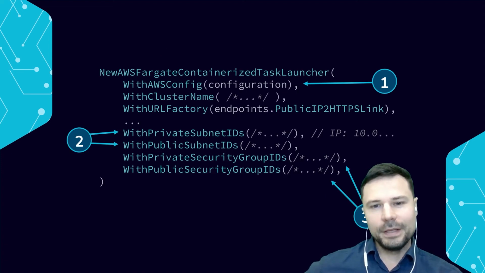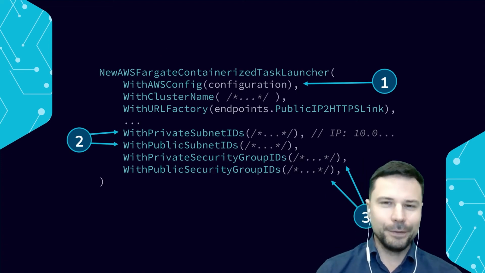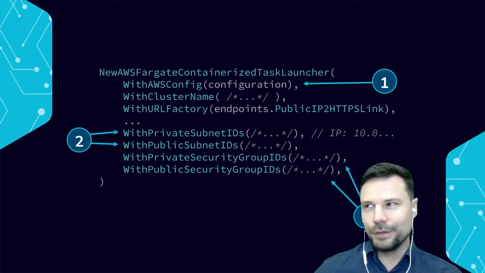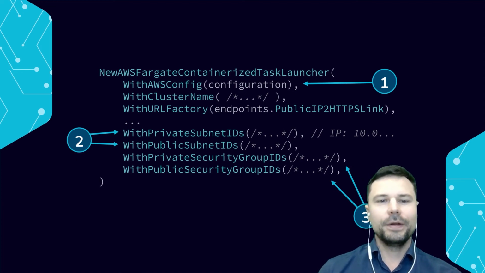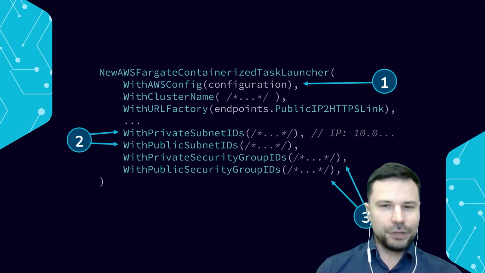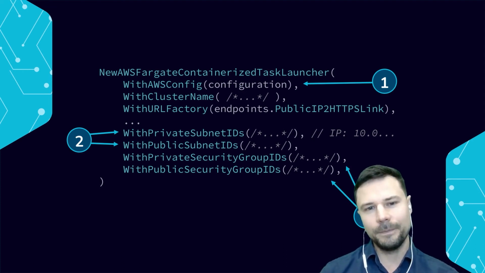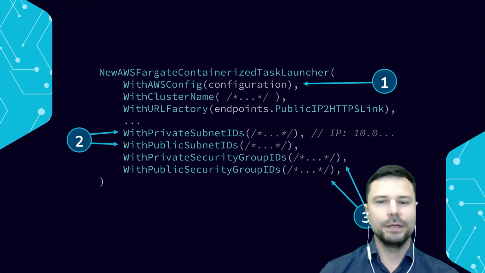Suppose we're writing a Fargate containerized task launcher. I had to write one of those the other day. This is not easy. So Fargate is an API on top of Kubernetes, which is a nightmare to secure. So Fargate is a little bit easier in that regard. But still, we have to be vigilant, and we have to check the AWS config that it's correct, right? That it's not using static keys or anything like that. So we're using the configurator properly, that it is getting its identity and its role from the EC2 instance where it's running on, not from an environment variable. We can check for that.